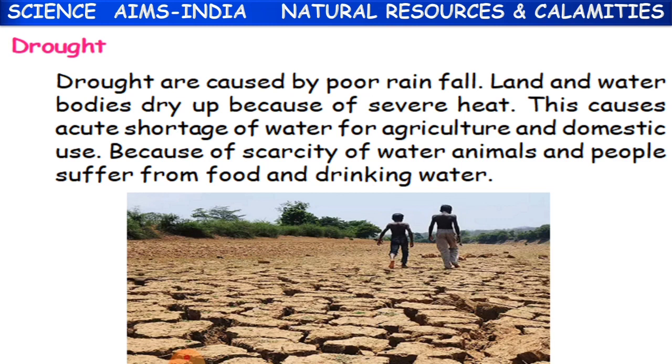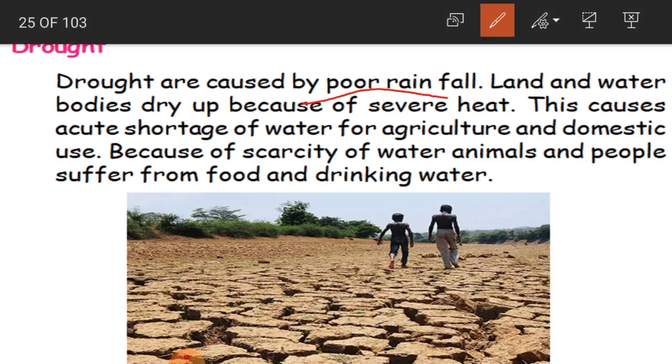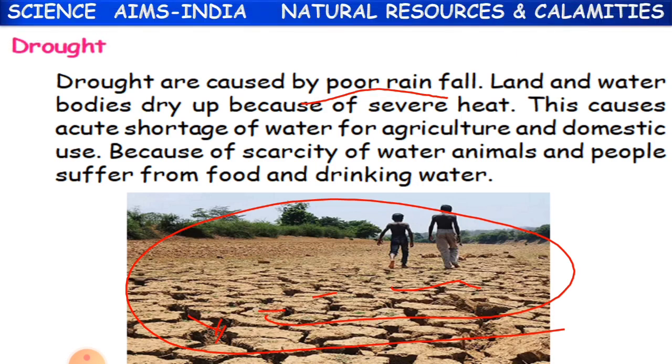So, drought. What is drought? Drought is caused by poor rainfall. Drought is nothing but poor rainfall. See here in the picture how the land is completely dry, and the land is also breaking because of the dryness in the soil. Here you can see the breaks in the soil. Because there is no rain. Poor rainfall, in this case no rain at all.